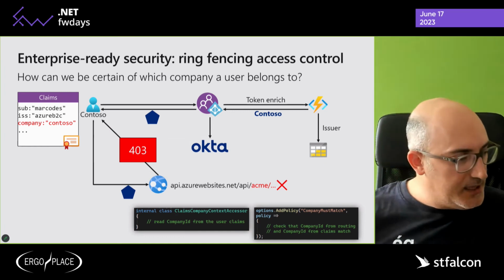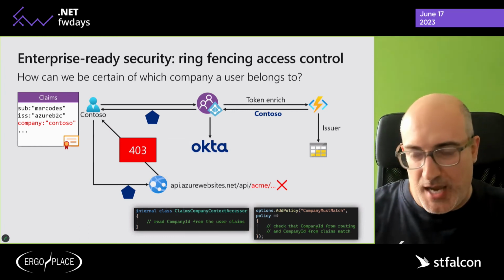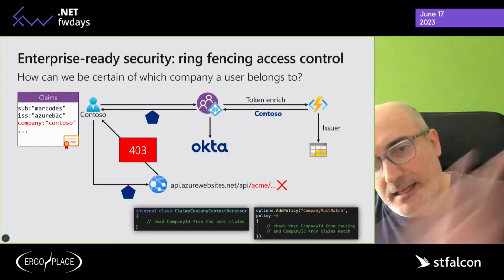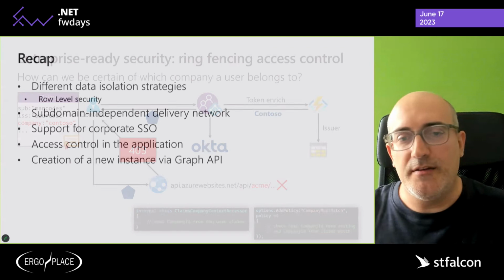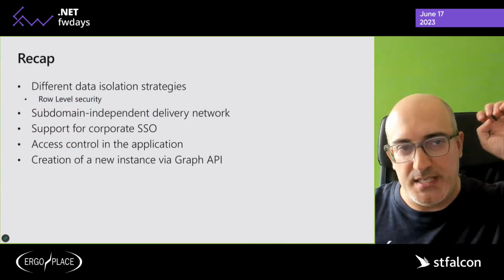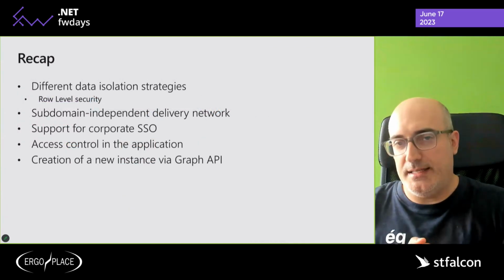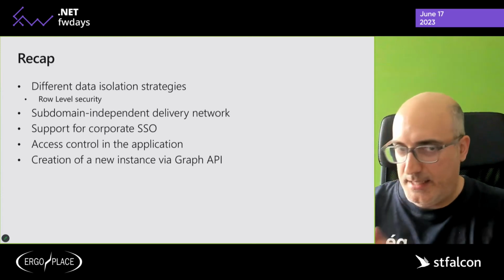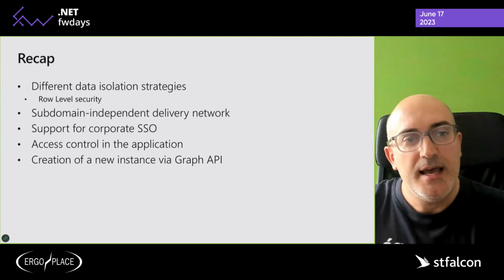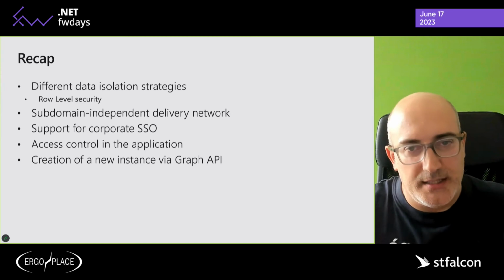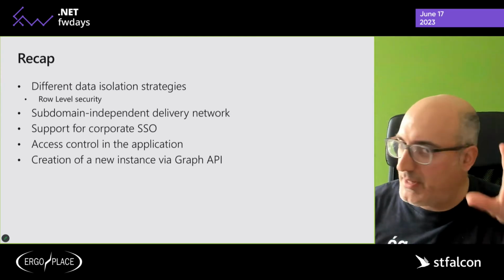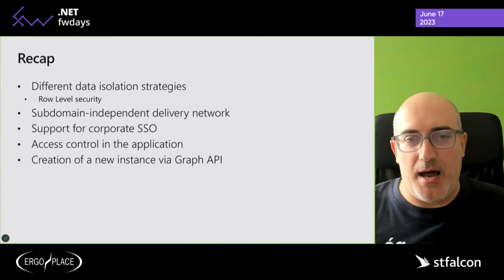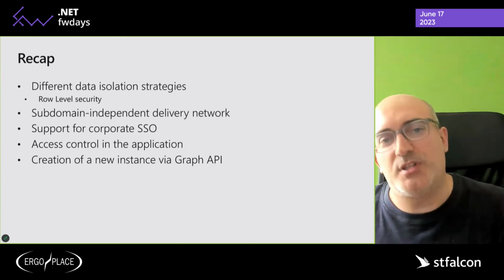Okay, guys, I think that my time is pretty much up. I didn't show you code for this, but the code is all available in GitHub. Just a little recap of what we've seen: how to isolate our data in the database with row-level security, how to create and configure the delivery network, especially from the coding perspective, but there are slides that describe how to do that in Azure, and how to support single sign-on.